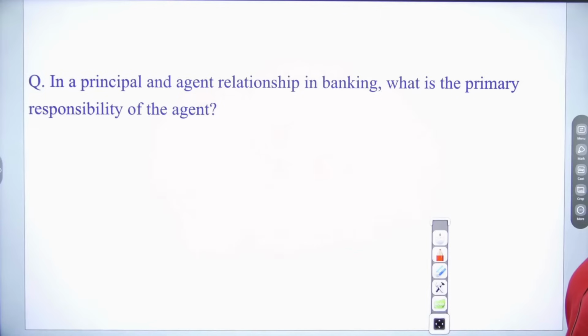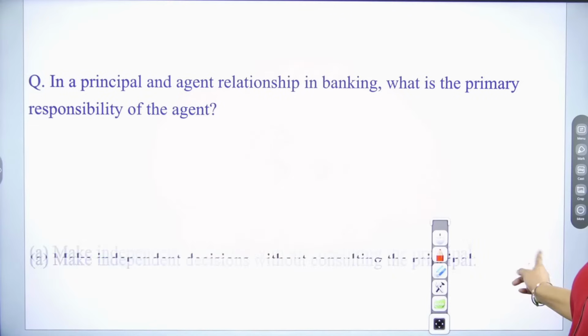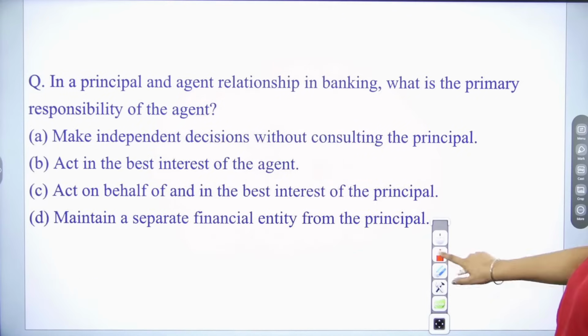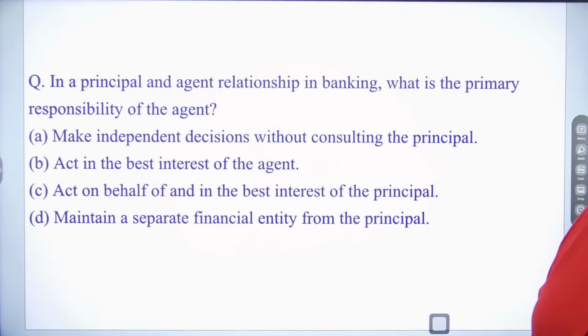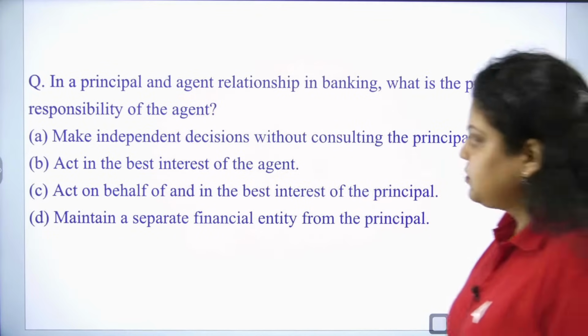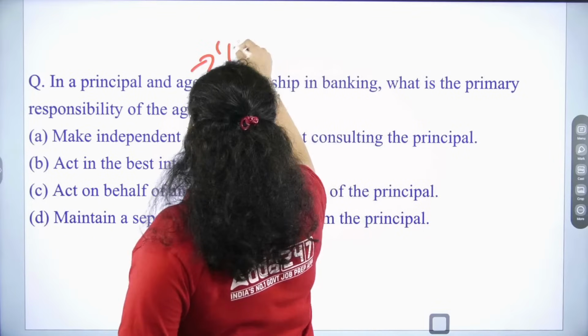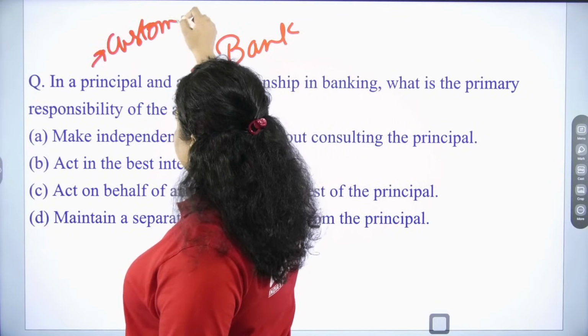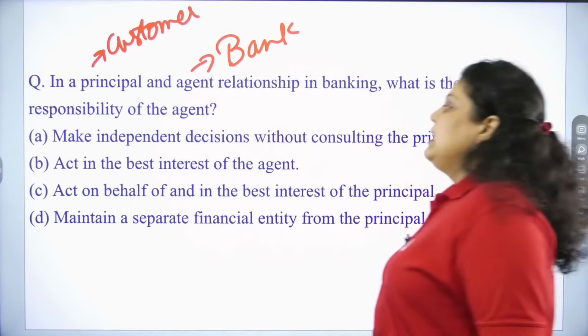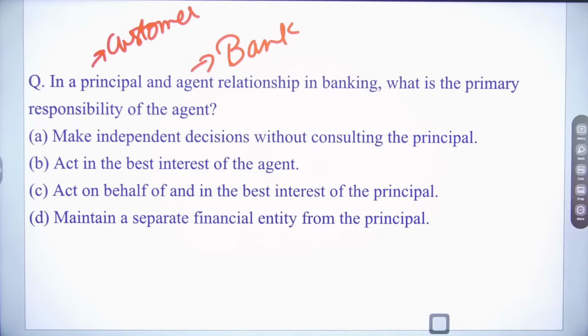So POS also asked. Next question we have, in principal and agent relationship in banking, what is the primary responsibility of an agent? In case of principal and agent relationship, the agent will always be a bank and the principal will always be a customer. The options: make independent decisions without consulting the principal, act in the best interest of the agent, act on behalf of and in the best interest of the principal, maintain a separate financial entity from the principal.